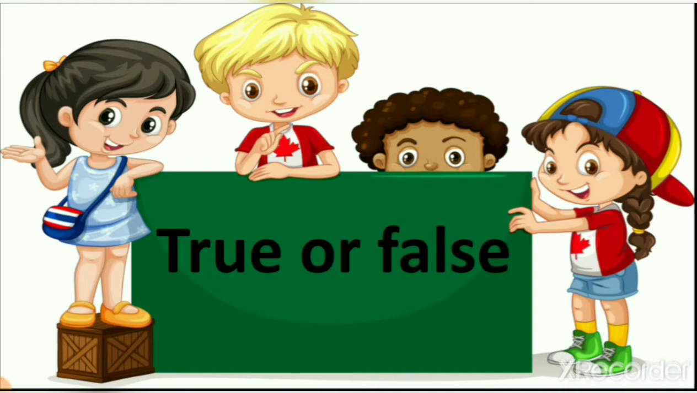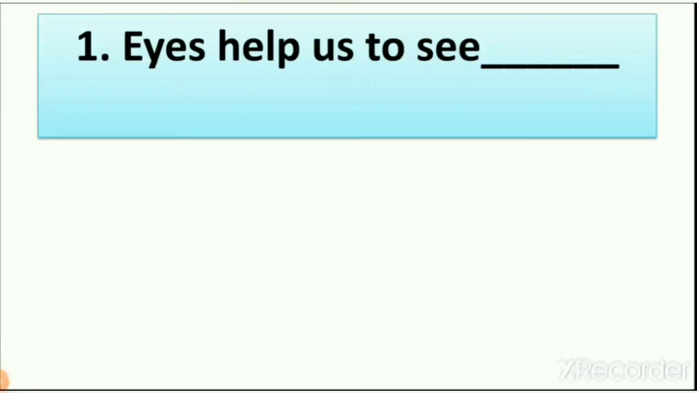So let's start our question number 2, true and false. In this we write whether the sentence is right or wrong. Now let's see which is our first true and false. Number 1. Eyes help us to see.